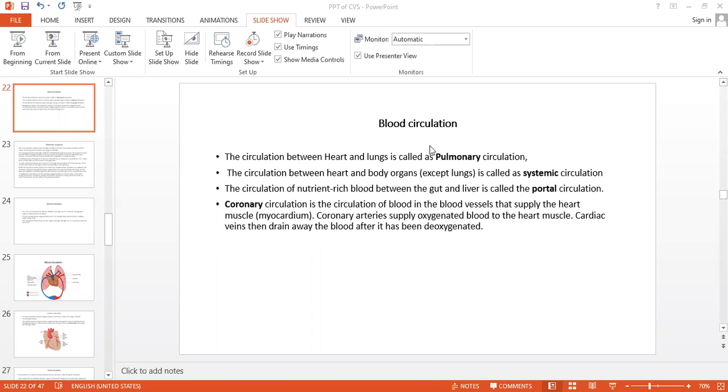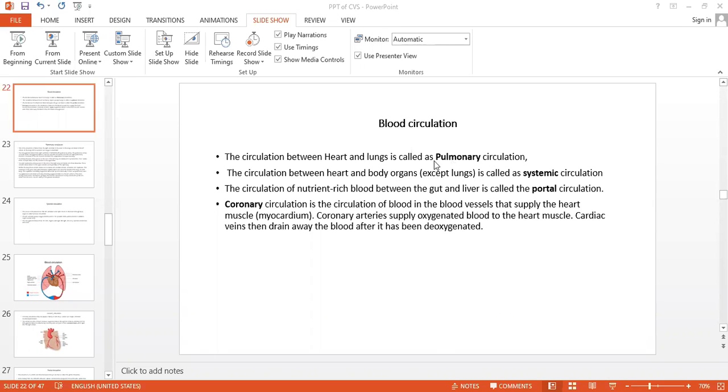Okay. So blood circulation, why is it necessary? Because of the blood circulation, the body gets pure oxygen, nutrients, hormones, and all the materials which are useful for the body, and removes the carbon dioxide and the other metabolic waste. Okay. Now we will see the types of blood circulation.